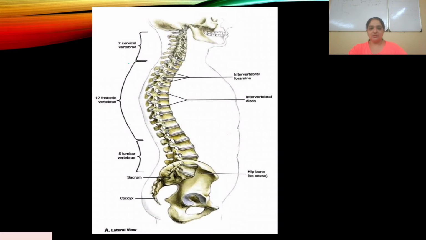Let's move on. So here I put a diagram of the human vertebrae, and what you can see is the lateral view. So clearly you can see here it has 7 cervical vertebrae, and I'm sure you've seen this same diagram in NCERT also. You need to know the numbers very well. 7, 12, 5, 1, 1. Clear? Let's move on.